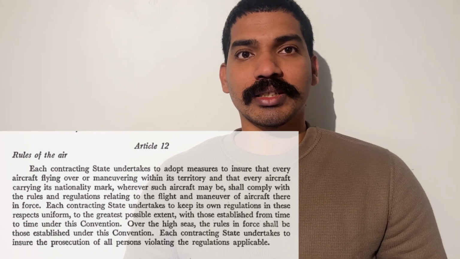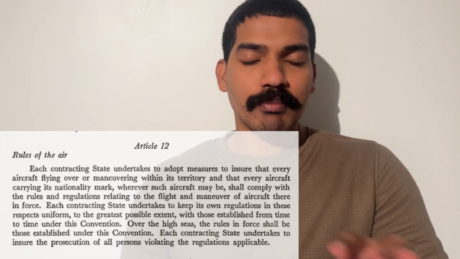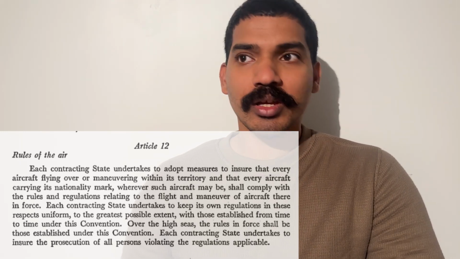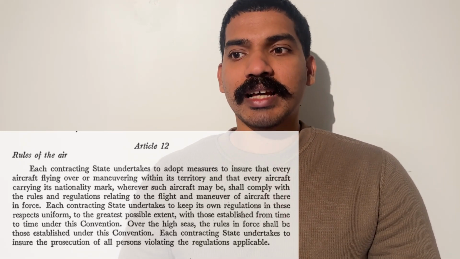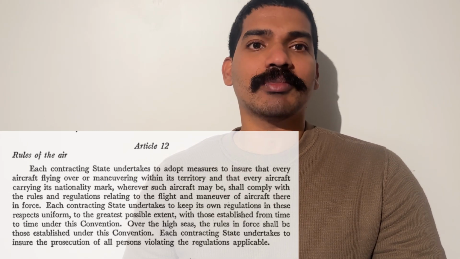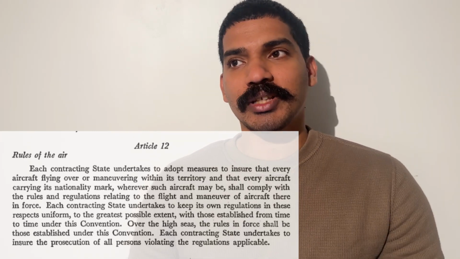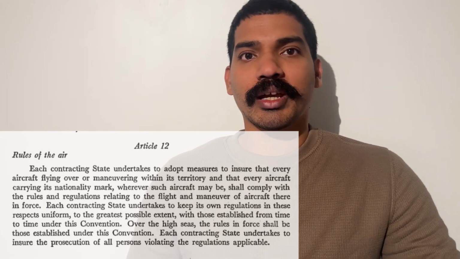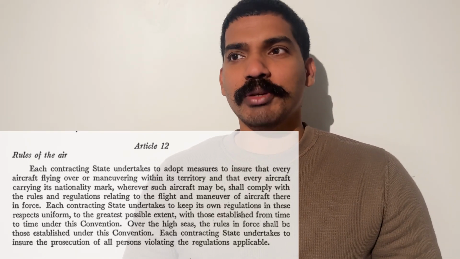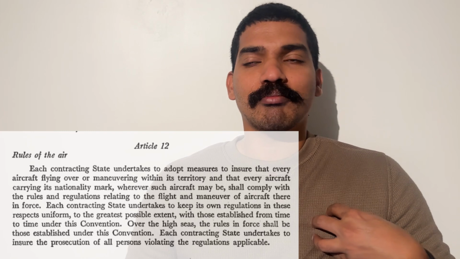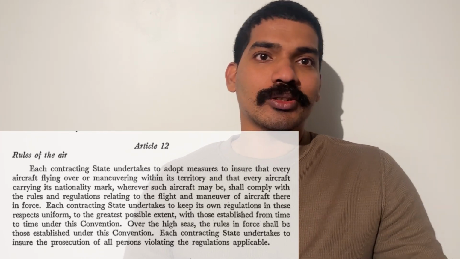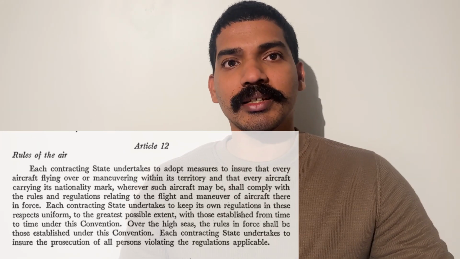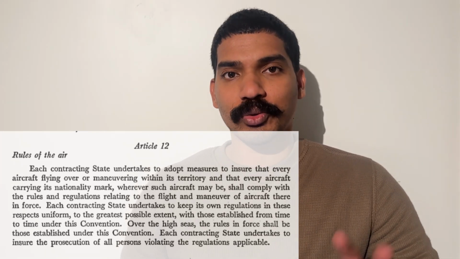Basically, it means that all 193 members of ICAO, if they're making rules, have to have something common with each other, so that it is easy to understand and easy to follow. Let's say if I'm going and flying in the US, there should be rules that make sense to me, because these rules are also there in India and I'm used to these rules in India. So uniformity is something that they're asking for in rules of the air.